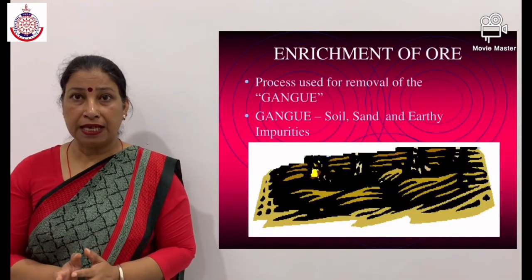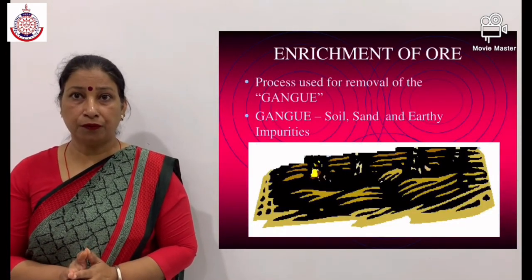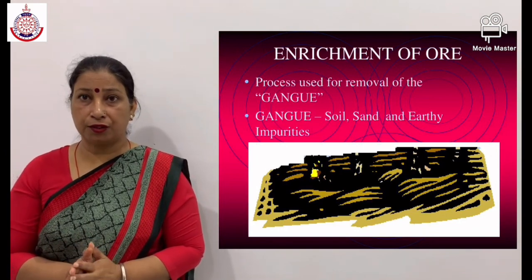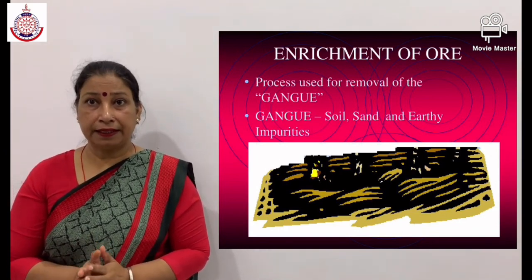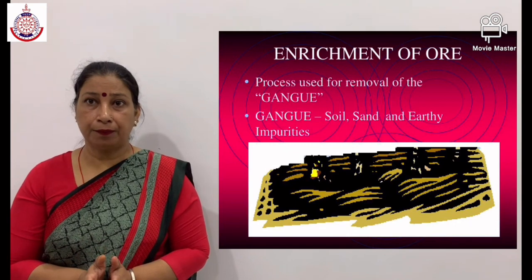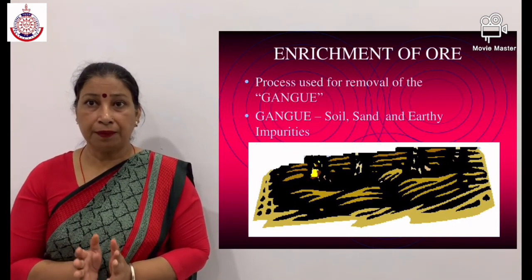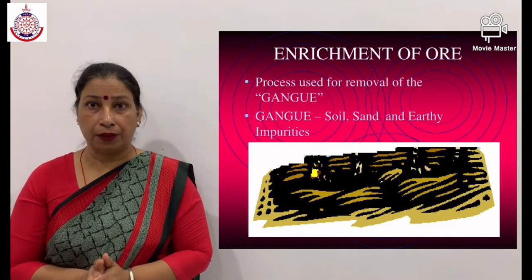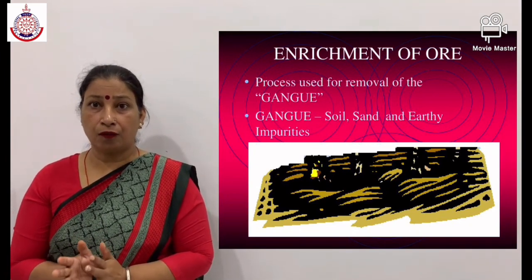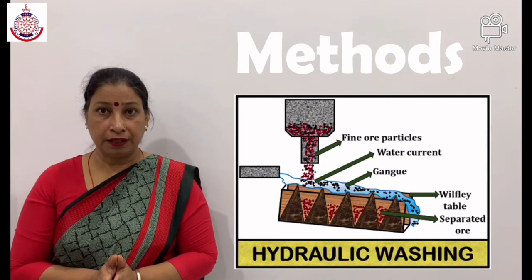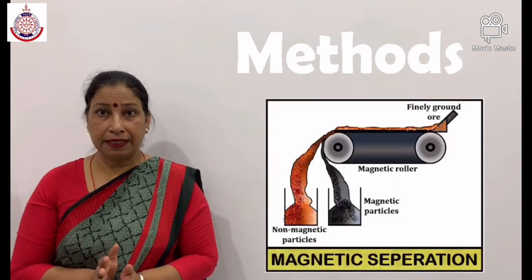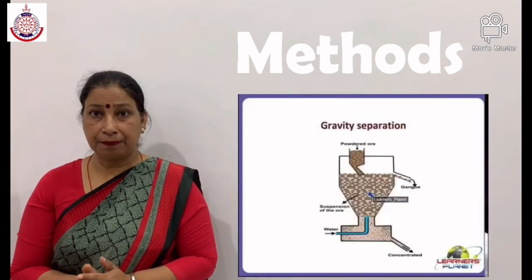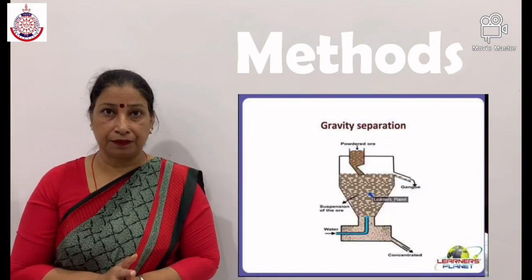Enrichment of ores. The impurities must be removed from the ore prior to the extraction of metal. Methods and techniques used for removing impurities from the ores are based on the physical or chemical properties of gangue and ore. Methods of enrichment of ores: hydraulic washing, froth flotation, magnetic separation, gravity separation and chemical separation.